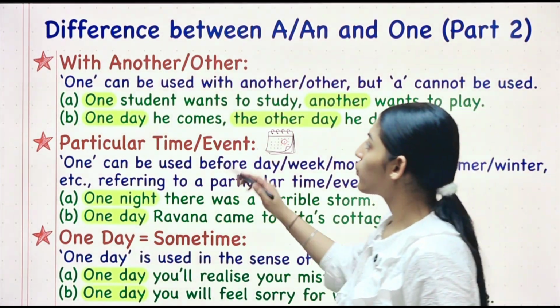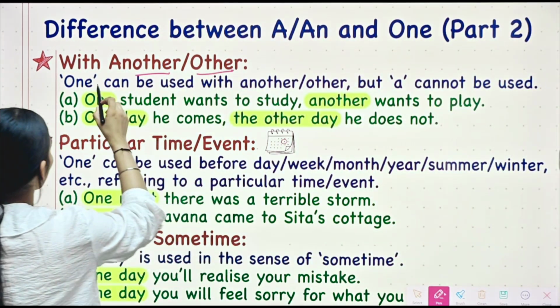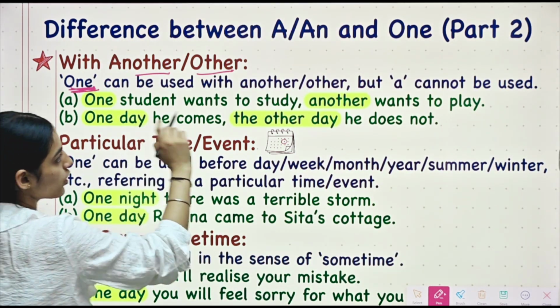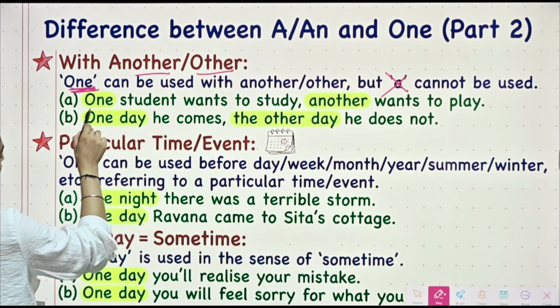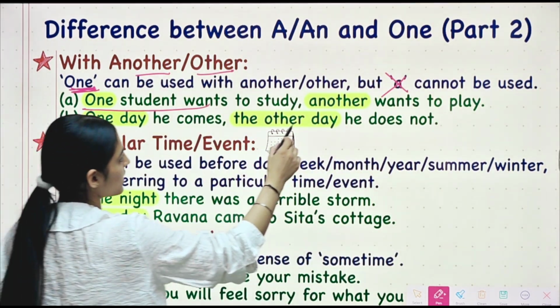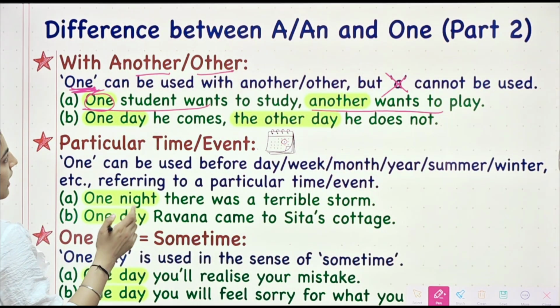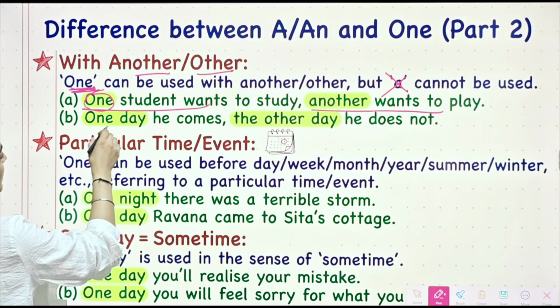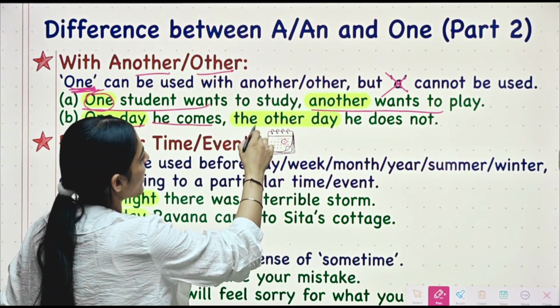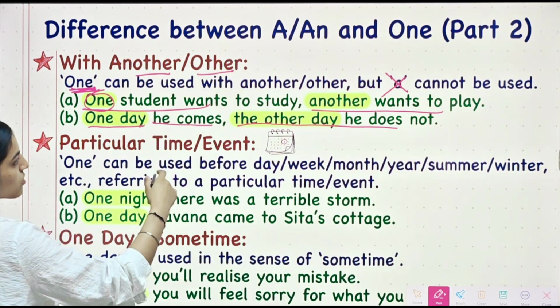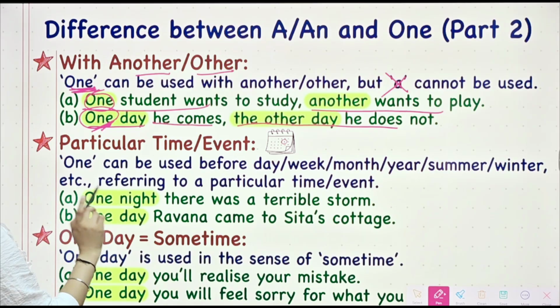Here we have, with another and other, we will use one. We will not use article a or an. For example, one student wants to study, another wants to play. So here one student means we are having a single student over here. Alright. Then we have, one day he comes and the other day he doesn't. Alright. So here we can see the use of one.